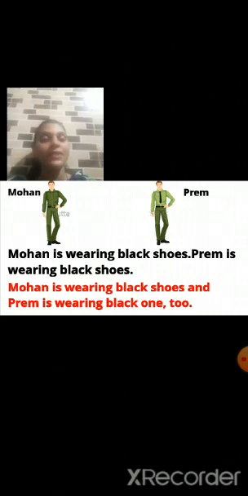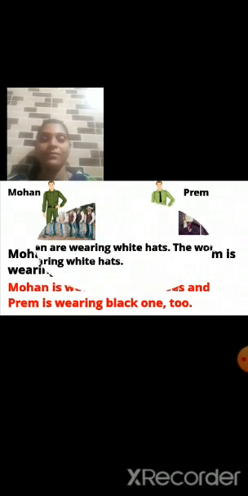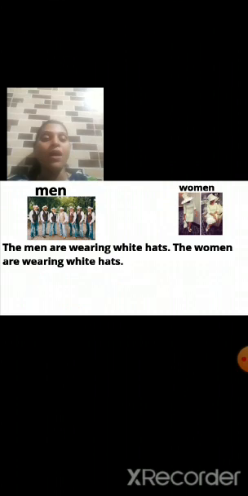Now we'll see the next sentence. The men are wearing white hats. The women are wearing white hats. Now can you see in this picture, both men and women are wearing the same color hats, yes or no? Now we have to join these two similar sentences. How will you join them?